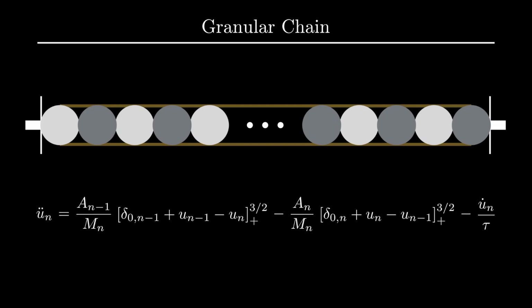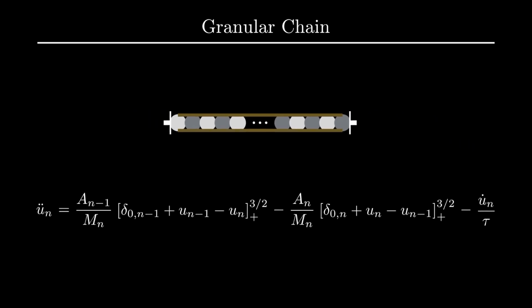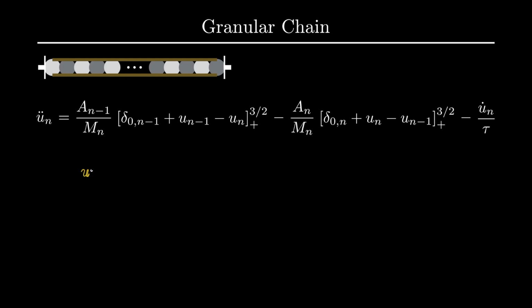Here is a differential equation of motion for the dimer case. Let's take a closer look. u is the displacement of beads from their equilibrium position. u dot is velocity, and u double dot is acceleration.